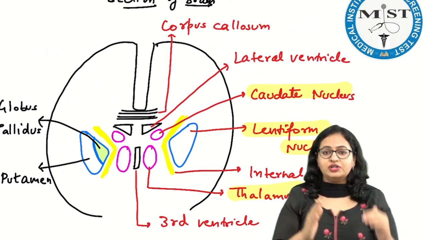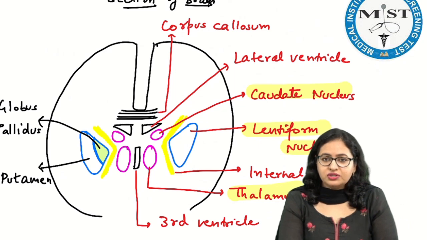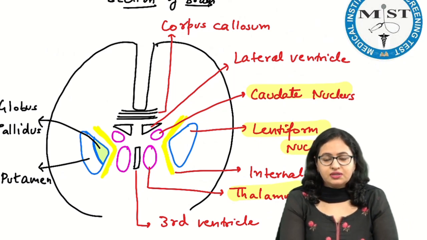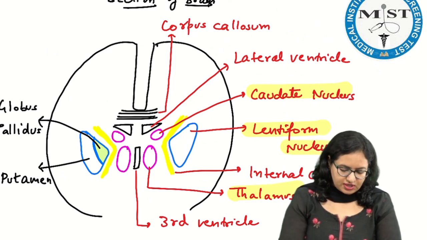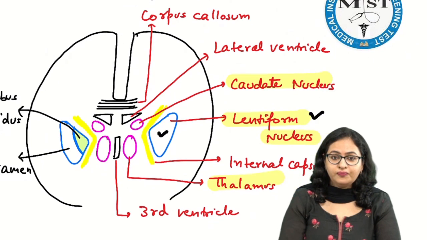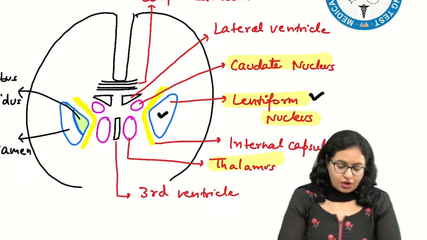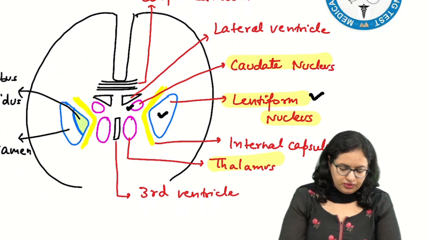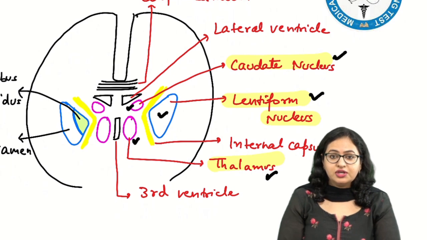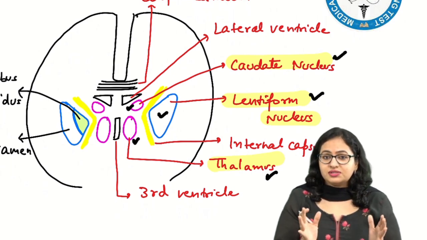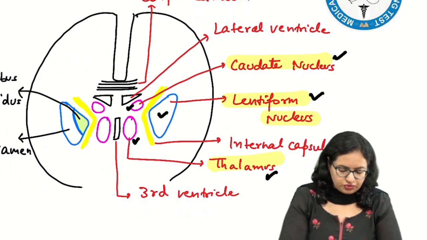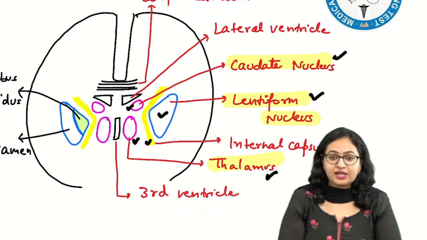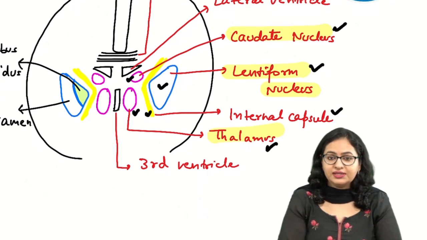If the section is horizontal, like it has been asked in this question, what is there? Three nuclei are there. On the outermost side, as you can see over here, is the triangular nucleus, which is the lentiform nucleus. On the medial side, you have this round nucleus, the caudate, and this big oval-shaped nucleus, which is the thalamus. The structure sandwiched between these nuclei, this yellow-colored structure which I have shown over here, is the internal capsule.